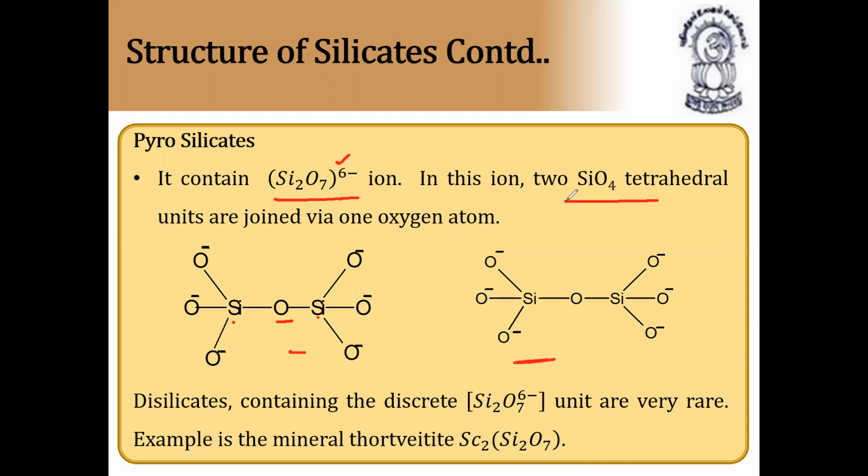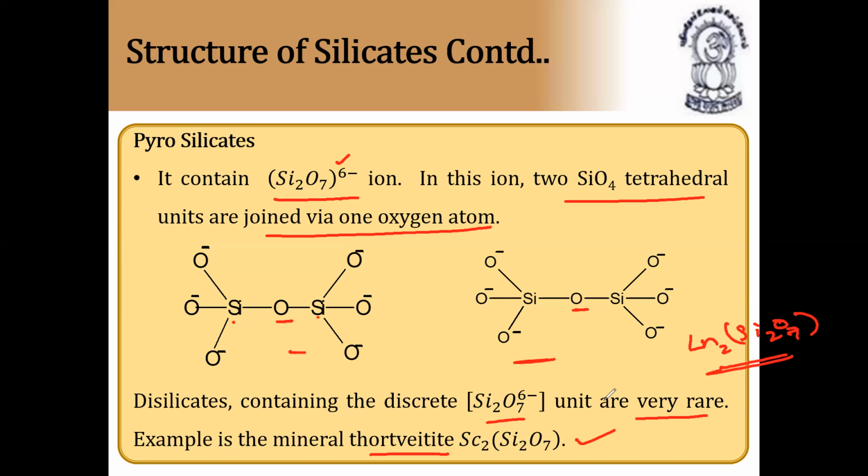In this ion, two SiO4 tetrahedra are joined via one oxygen atom. So these tetrahedral units are joined by means of one oxygen atom. Disilicates containing discrete Si2O7 units are very rare. An example is the mineral thortveitite. This formula they ask: scandium pyrosilicate, Sc2Si2O7. The name of this compound is thortveitite, and even with lanthanides it can form Ln2Si2O7, lanthanide pyrosilicate.